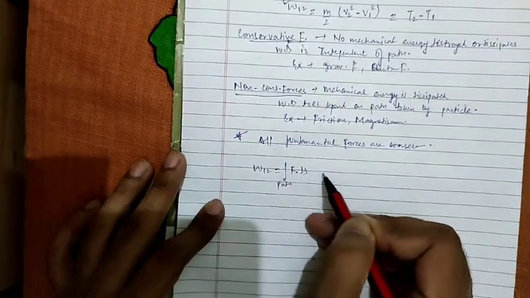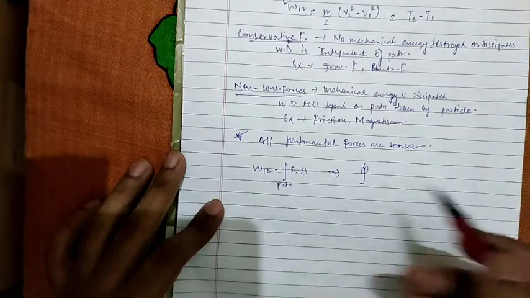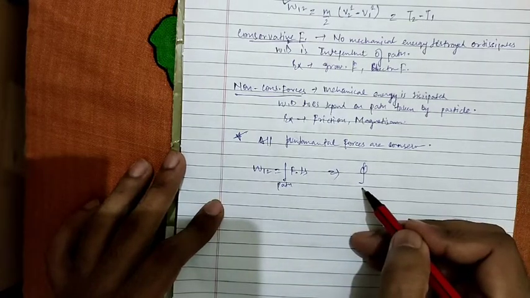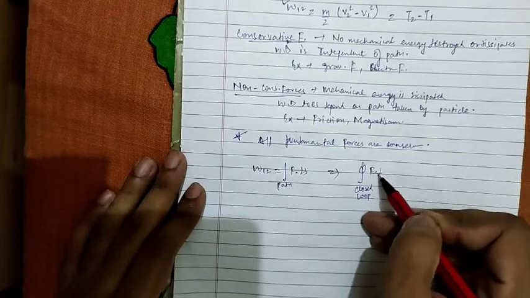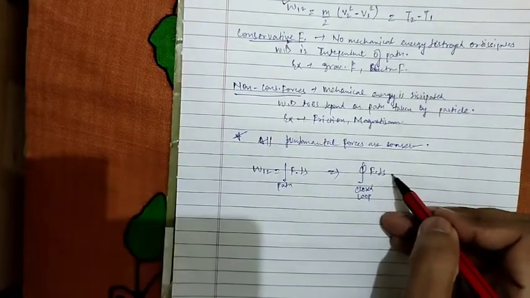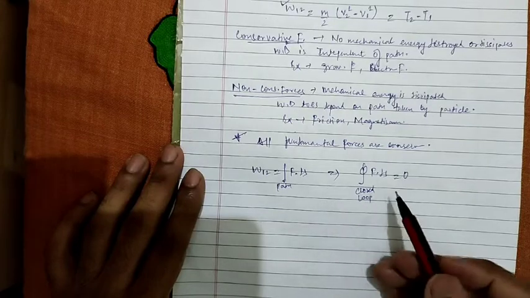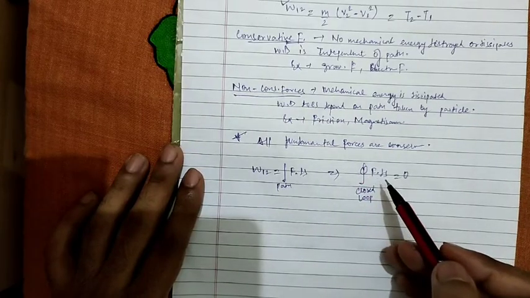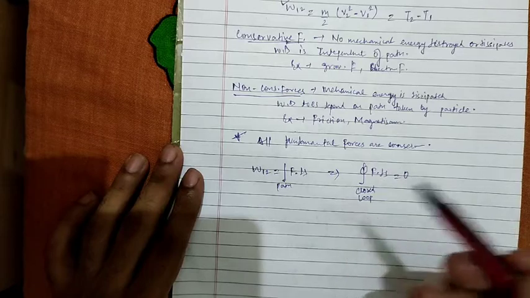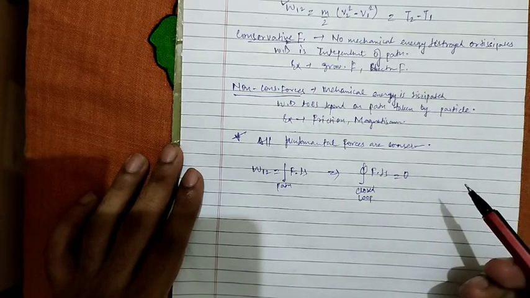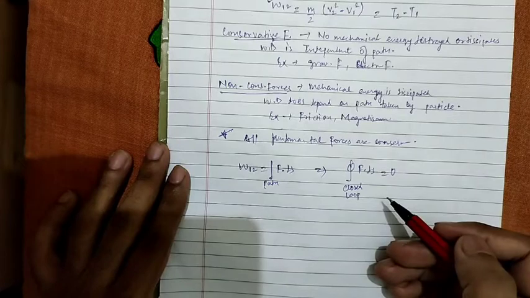For a closed loop, say from 1 to 2 and then from 2 back to 1, which closes an area A, the closed loop integral of F dot ds will equal 0. This is because work done is equal to T2 minus T1, and if no energy is dissipated, the kinetic energy at the initial and final points will be the same, so the work done for the closed loop is 0.